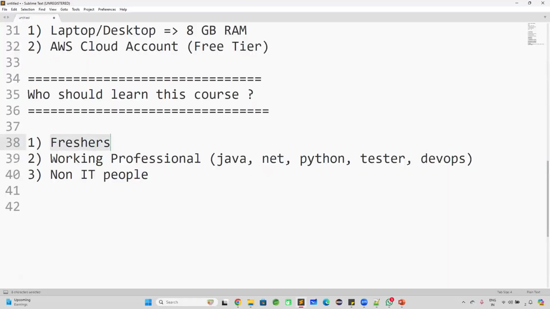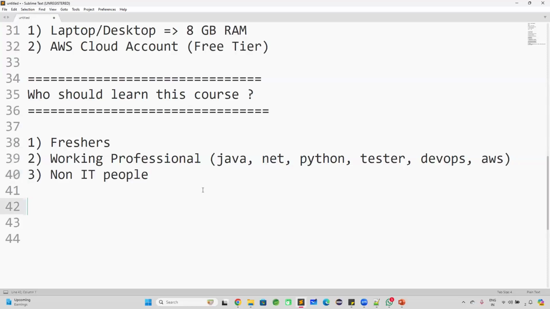Freshers can join this course. Working professionals who are working in the Java domain, .NET domain, Python domain, testing domain, DevOps and AWS, those people also can attend this course. This is really required for them. And the non-IT people who want to start their career in IT, those people also can learn this course.